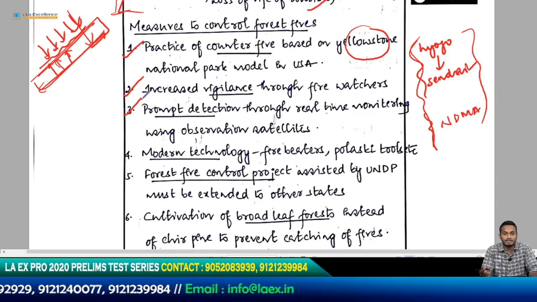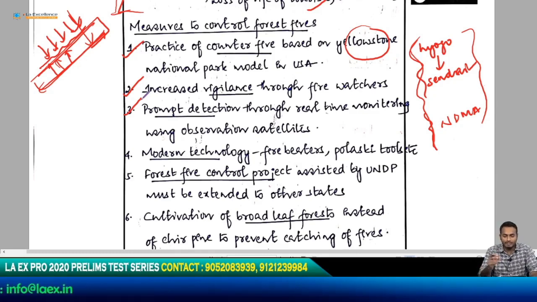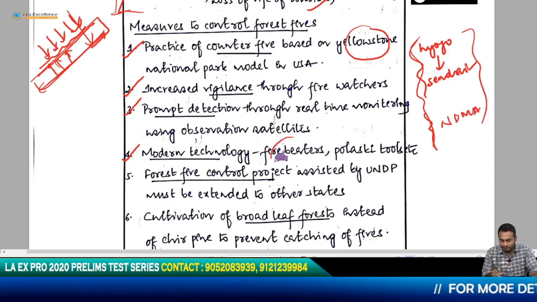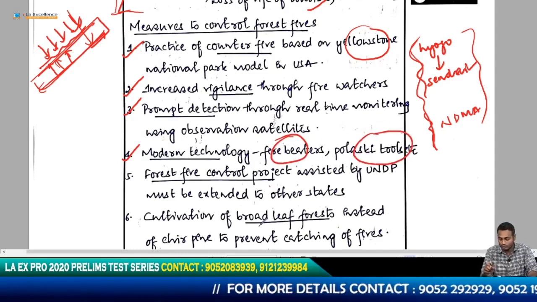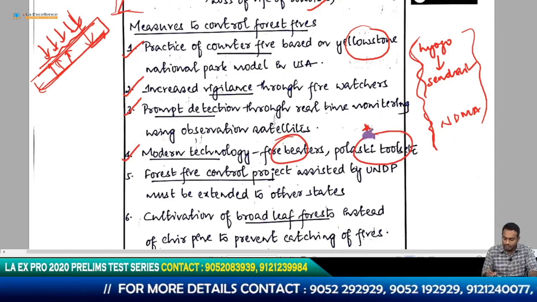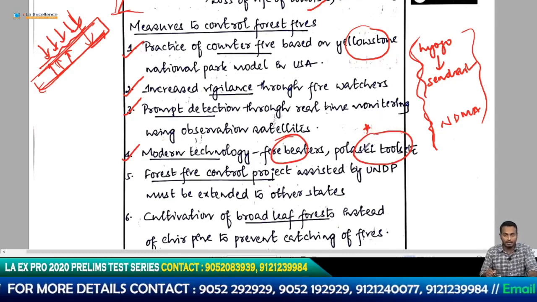And then you have prompt detection using satellites. Why not use satellites or sensors, mapping satellites and so on, to manage the forest fires that are there, and promptly detect them when they arise. And then there have to be modern technologies like fire beaters and Pulaski tools. So these are basically technical points that he is using. Pulaski tool usage is a good innovation. It's a very good point.